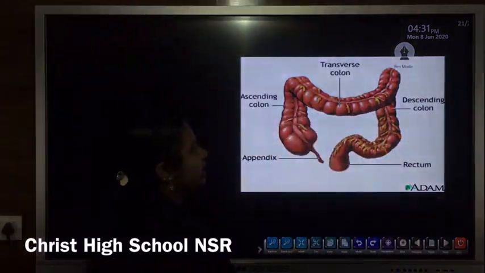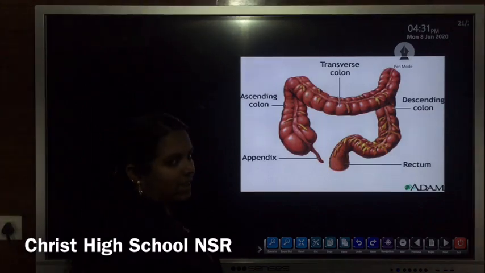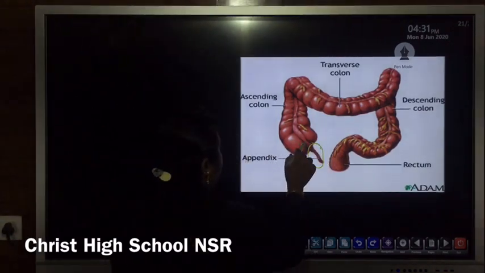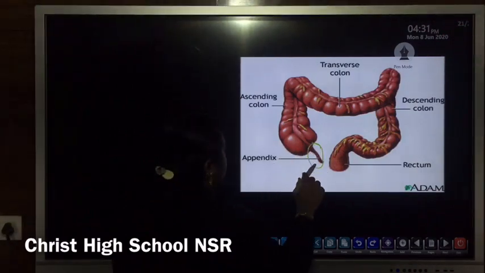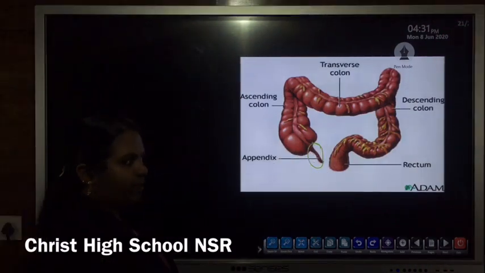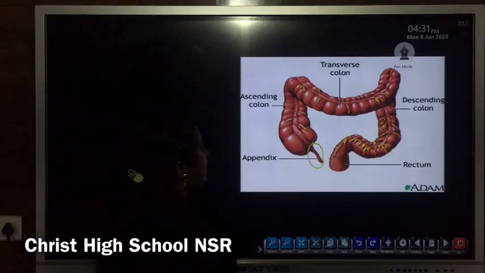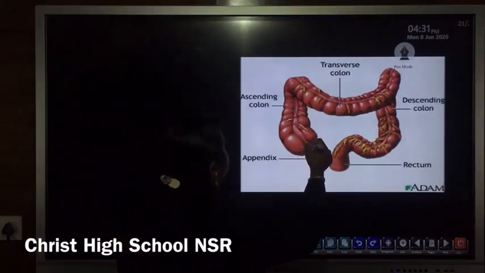This is the figure that shows the structure of the large intestine. So this is the appendix that hangs. This hanging part, that small projection that is known as appendix, does not have any role in the digestion process.